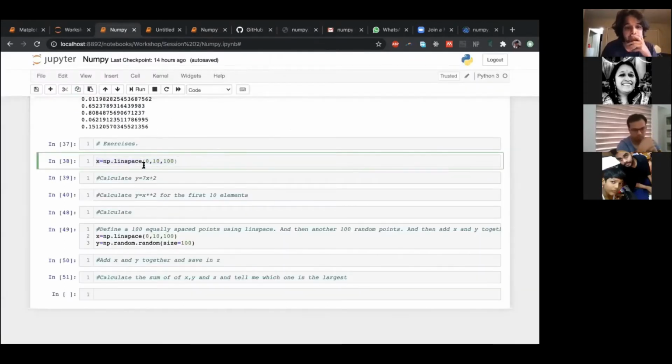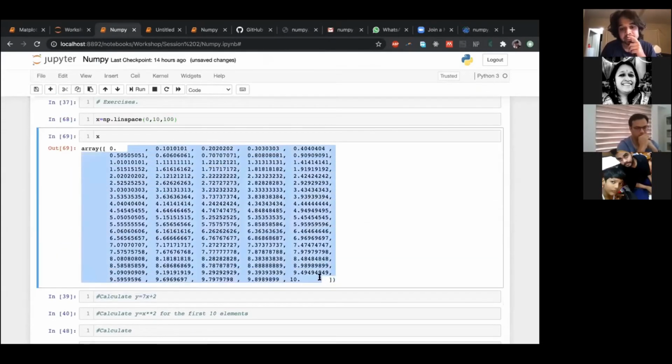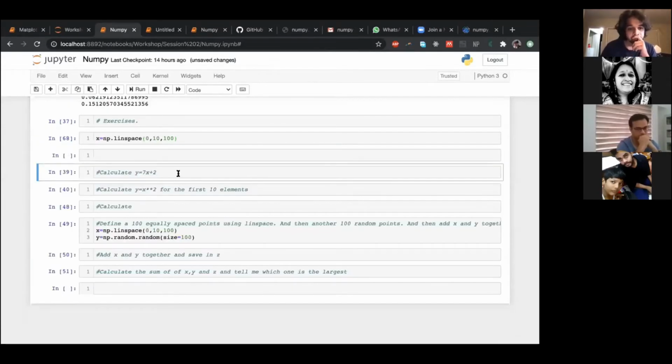And so this should give me 100 numbers equally spaced between 0 and 10. And if I actually check it, and this is how you check it, you see numbers between 0 and 10. And this is 1, 2, 3, 4, 5. And this looks approximately like 20. So I think that 20. So totally 100, right? So it's important in something like Python because there's just so many functions and so many nuances that you don't remember everything. You actually just remember what you need to. You don't force your memory to have too many things.